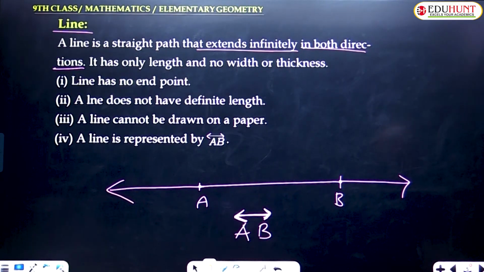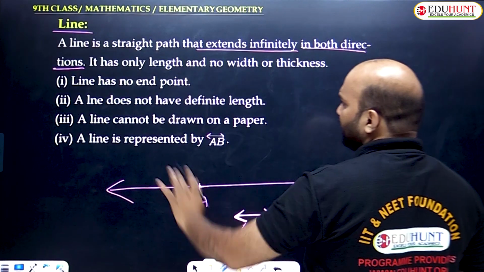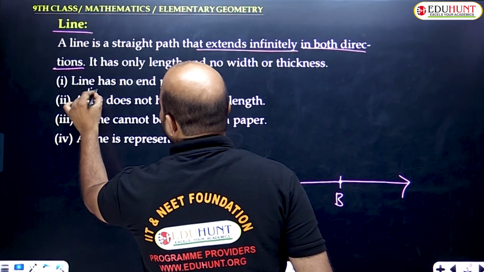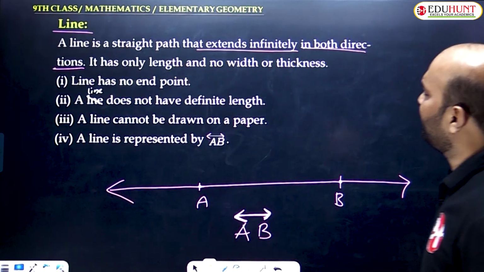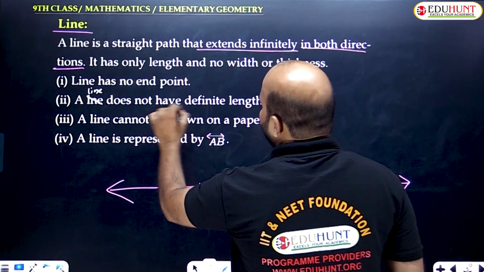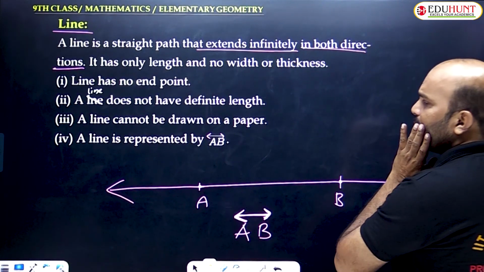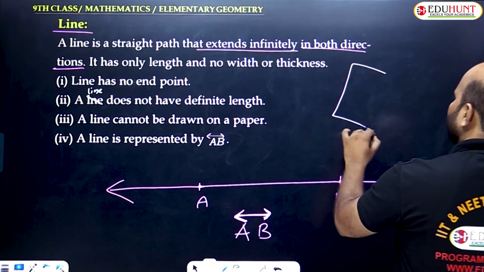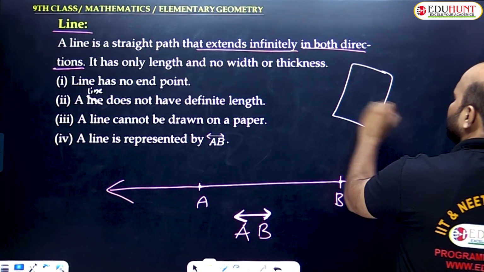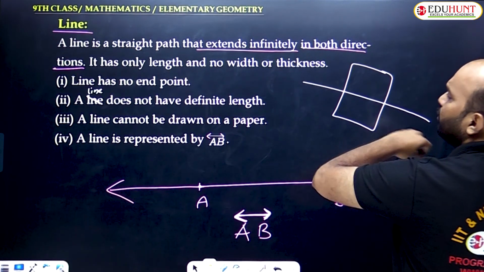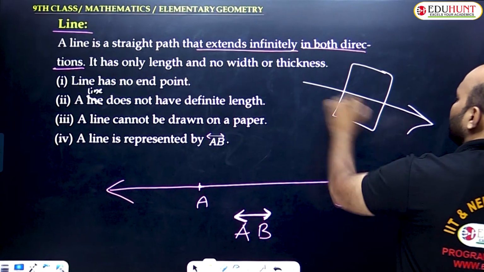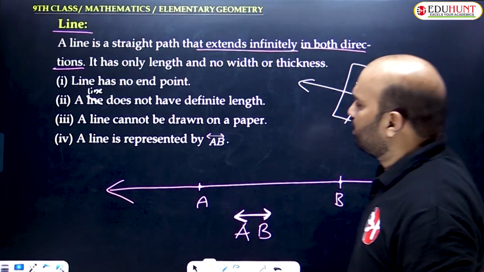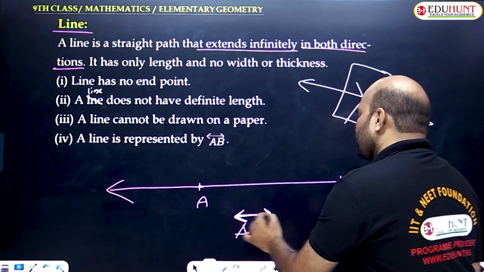So next one, a line has no endpoints. It is clear, a line has no endpoints. This is a line. A line does not have a definite length, so a line cannot be measured. Am I clear? A line cannot be drawn on a paper, because it extends infinitely in both directions. So a line cannot be drawn on a paper. Am I clear? Next one, a line is represented by AB with a double arrow bar.